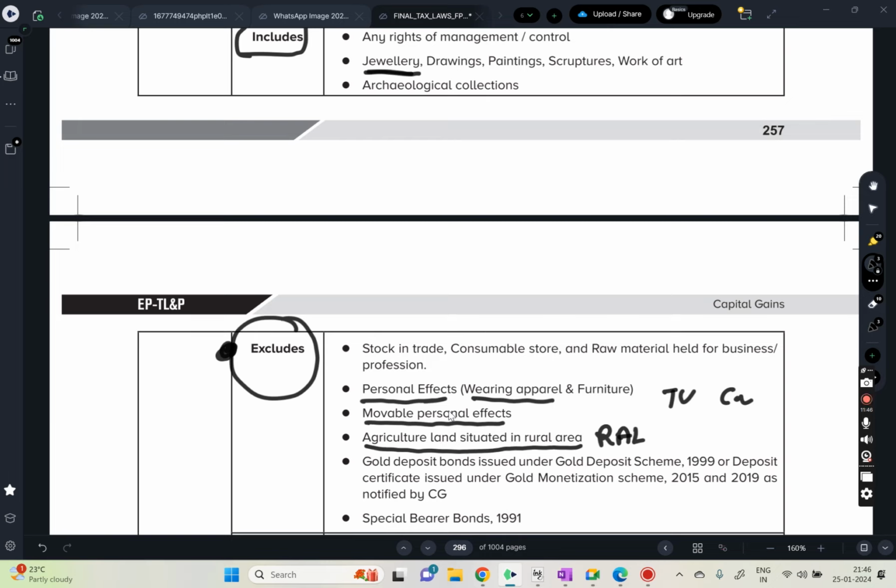Then stock in trade, consumable stores, and raw material held for business or profession. See, this is important. Stock in trade is not a capital asset if it is held for business or profession, because that will come under PGBP. If it is related to the business or profession, it will come under the next chapter, PGBP.